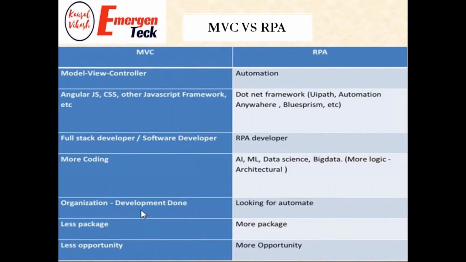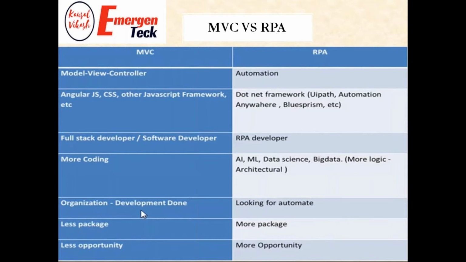But if you start your RPA journey, you will be trained with the latest technology. So obviously, if you are with the latest trend, you have very high chances of getting a good package and a good opportunity, and there is a lot of demand available in the market within RPA.